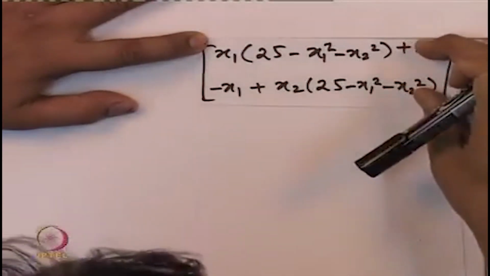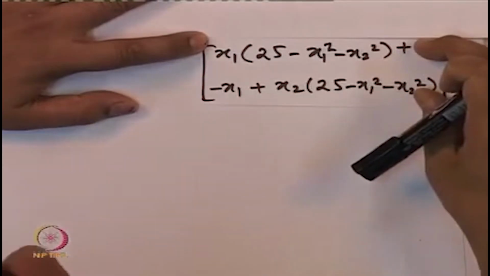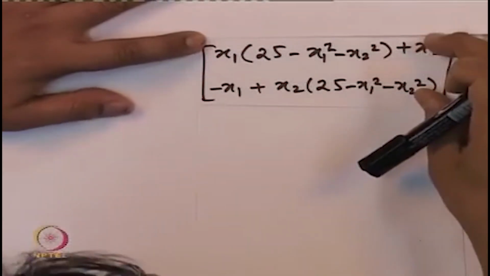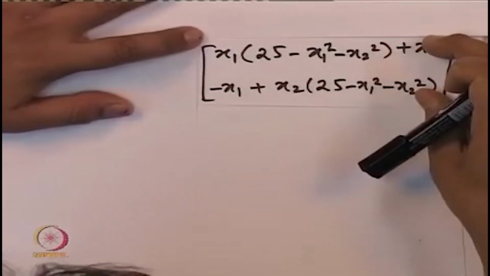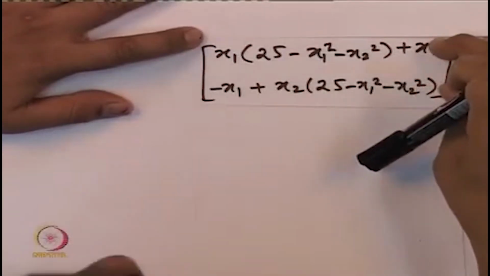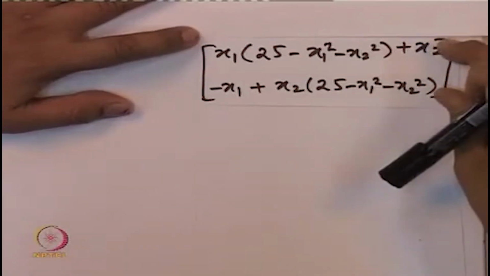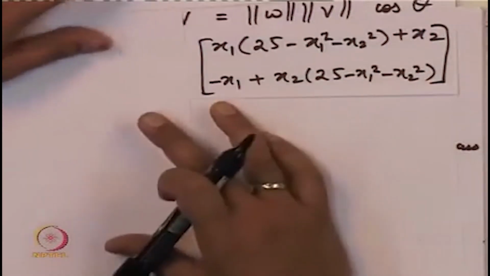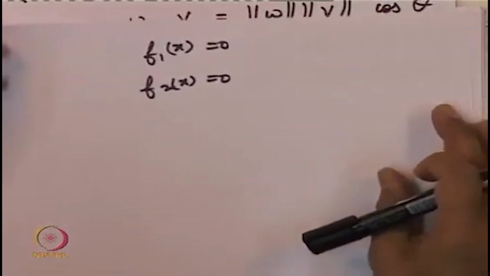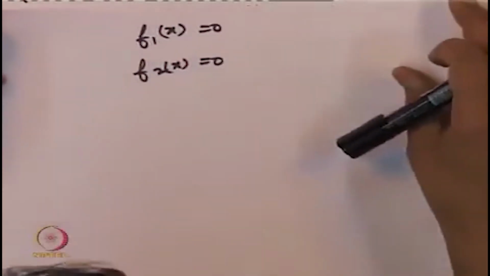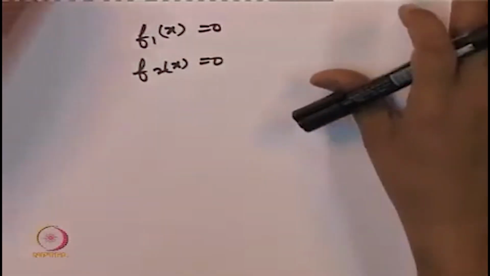Those x1, x2 values will comprise the equilibrium points. So one can check that the only equilibrium point for this is x1, x2 equal to 0, 0. In other words, if the radius is strictly greater than 0, then M will not have any equilibrium points.